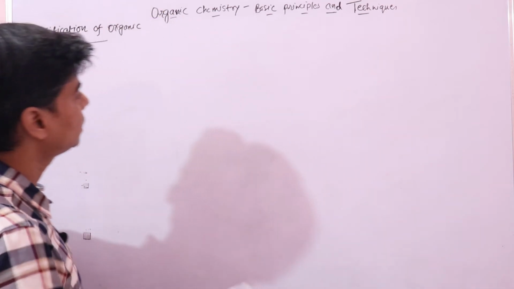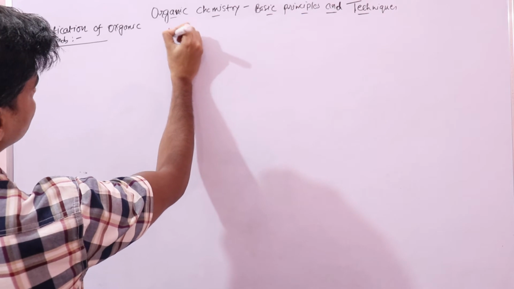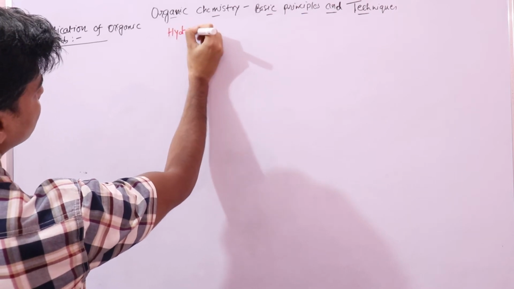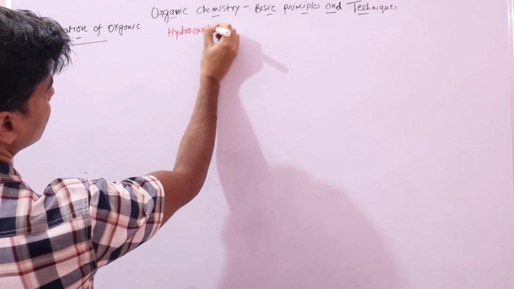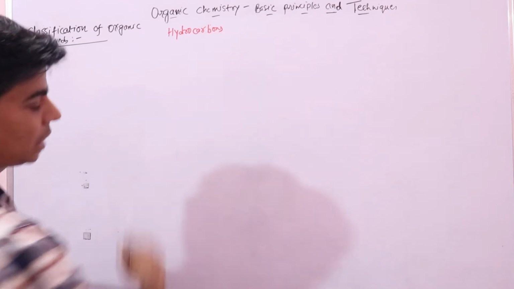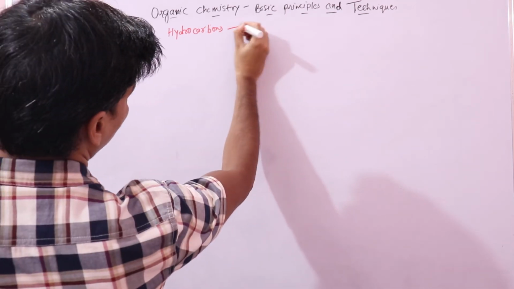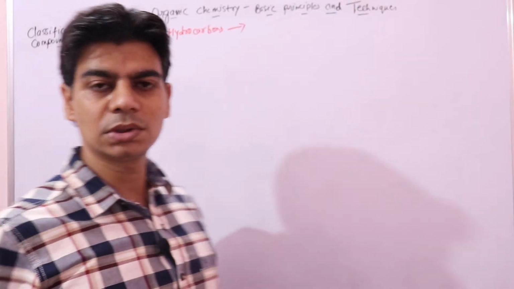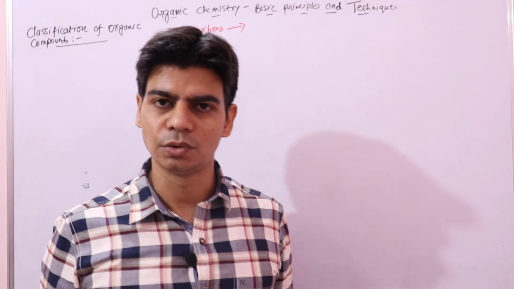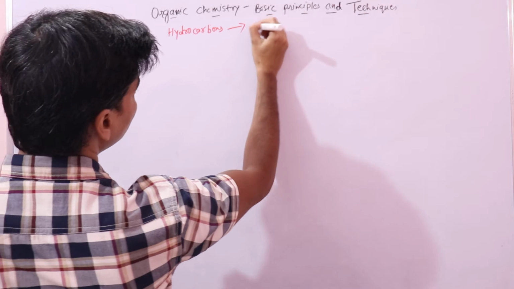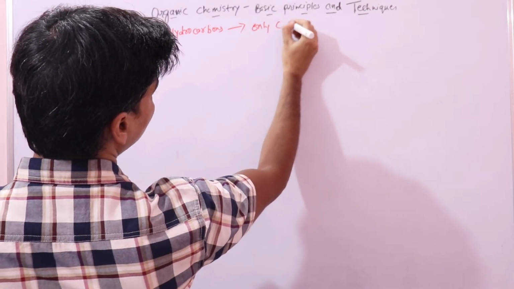And we know that organic compounds are hydrocarbons. Hydrocarbons are those organic compounds that contain only carbon and hydrogen.